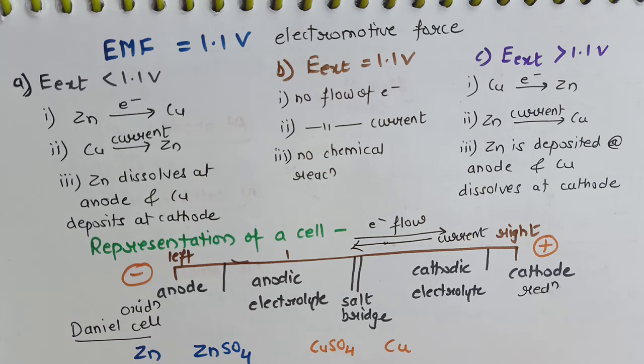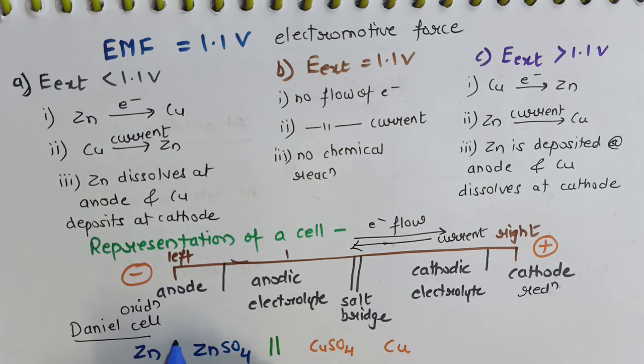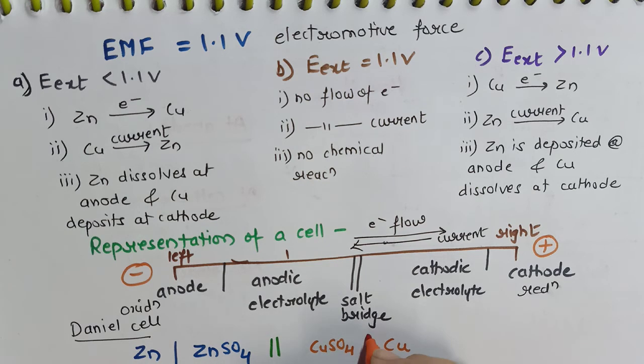But as I have already told, these are separated by a salt bridge, and the separation between anode and anodic electrolyte, and between cathode and cathodic electrolyte, is shown with the help of a slash. As well as the concentration of the electrolyte is mentioned. For example, zinc sulfate we have used 1 molar and copper sulfate we have used 1 molar.